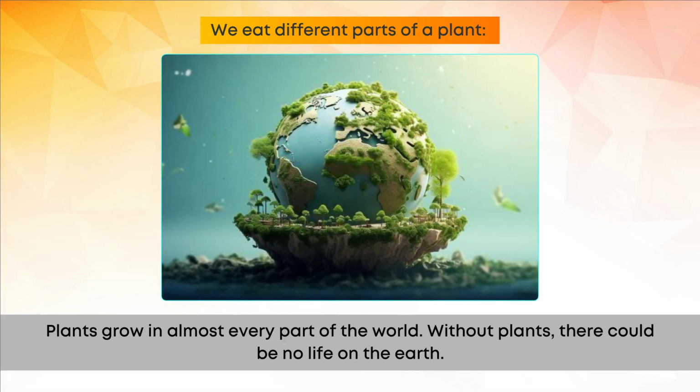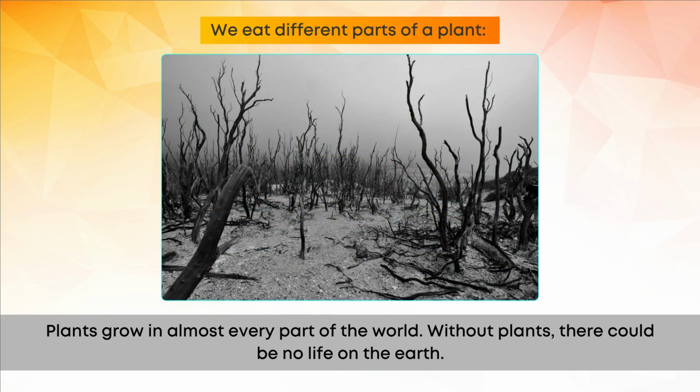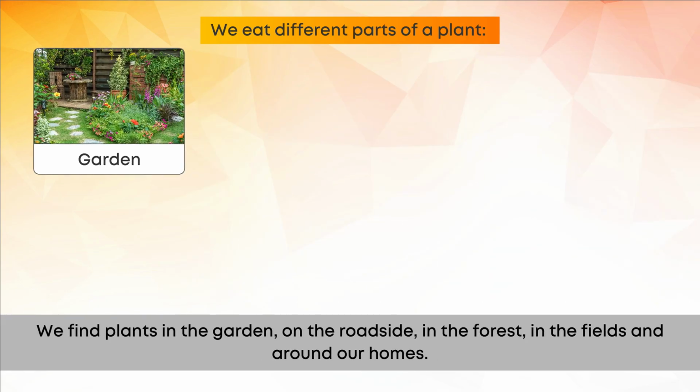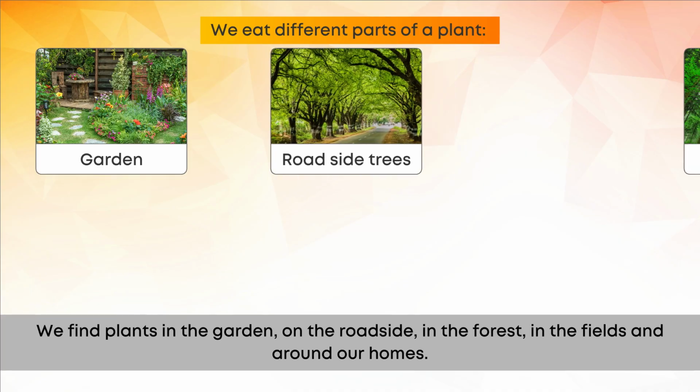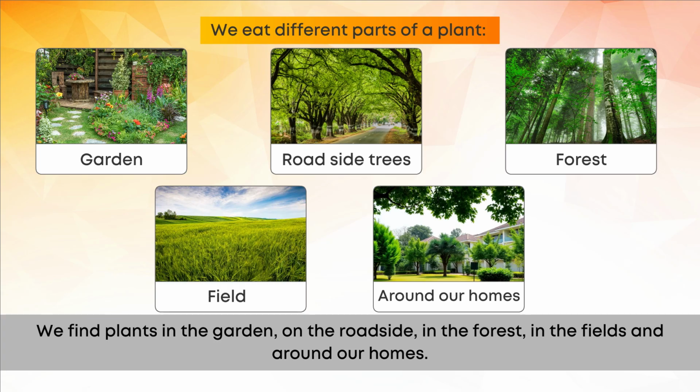Plants grow in almost every part of the world. Without plants, there could be no life on the earth. We find plants in the garden, on the roadside, in the forest, in the fields and around our homes.